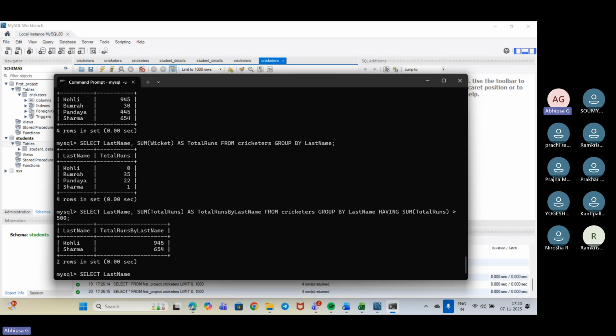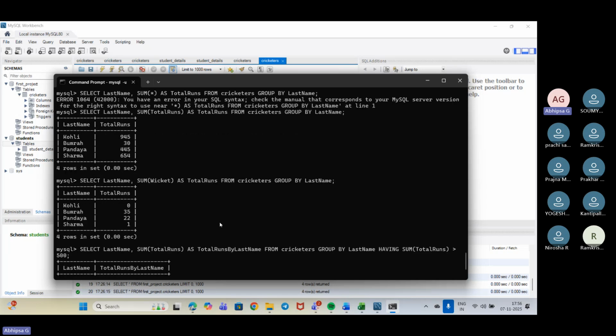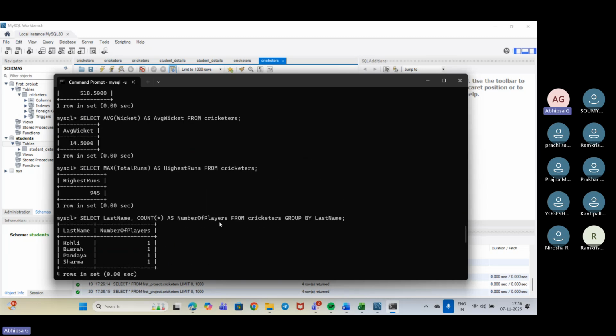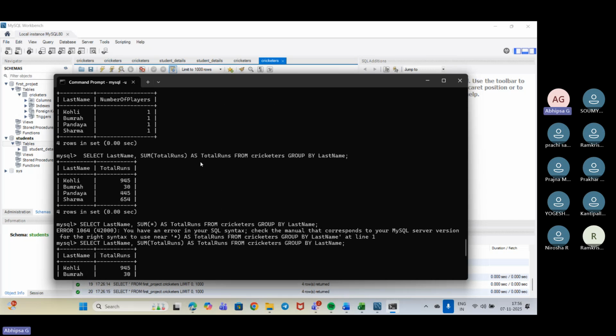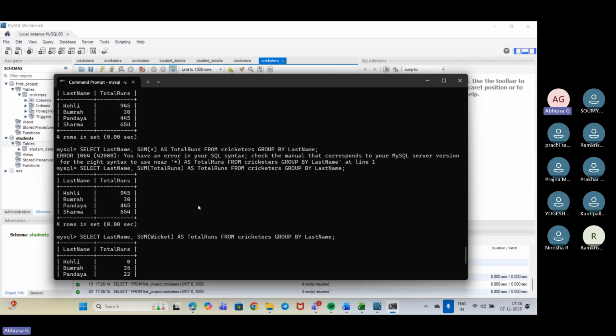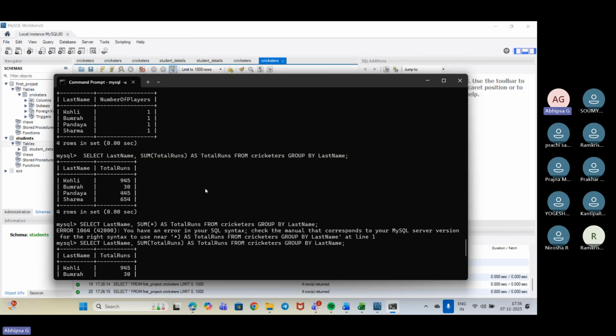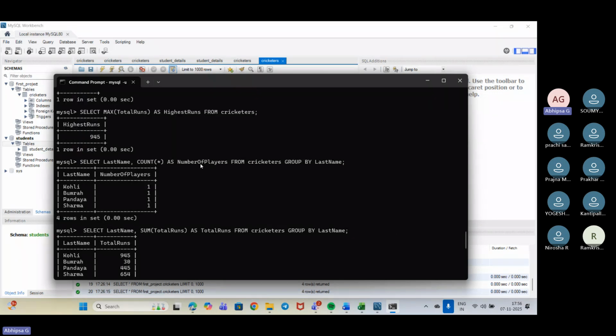So select last name. Then I'll be using count and we'll be using asterisk, like the same. Okay.